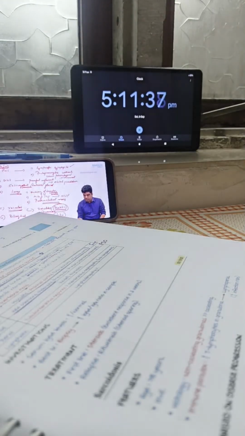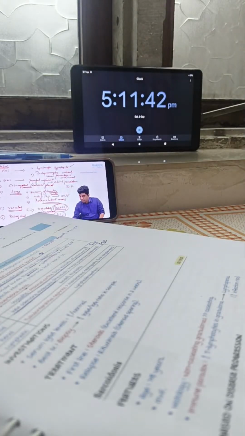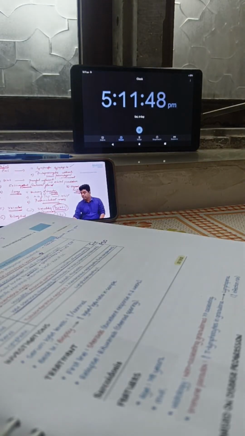So retroperitoneal fibrosis I told you. One thing I forgot to tell you was, when I came here, thyroid. In thyroid we have something called Riedel's thyroiditis. I think all of you would have studied this during MBBS, right? Riedel's thyroiditis. That also is now reclassified as IgG4 related disease. So Riedel's thyroiditis is also now being reclassified as IgG4 related disease.